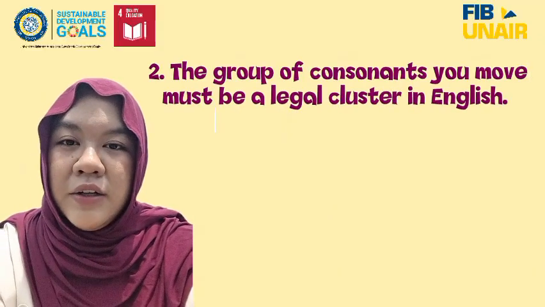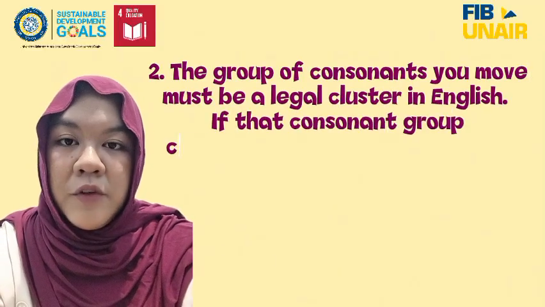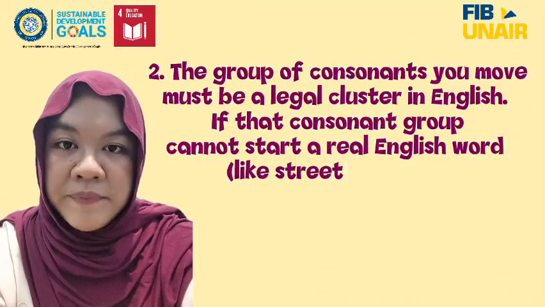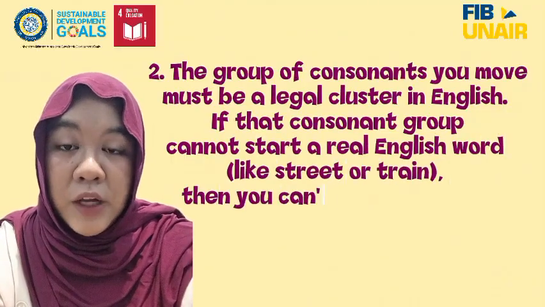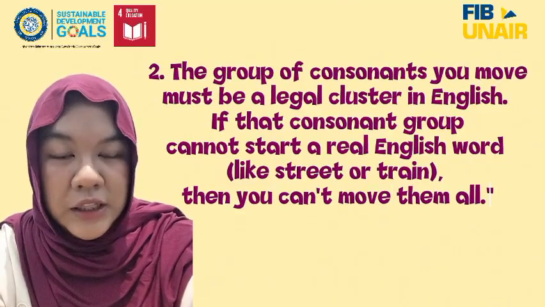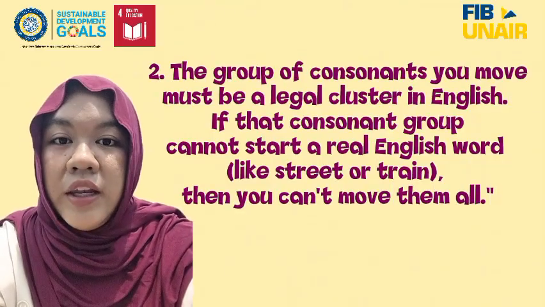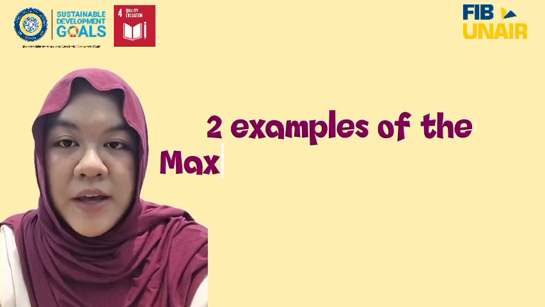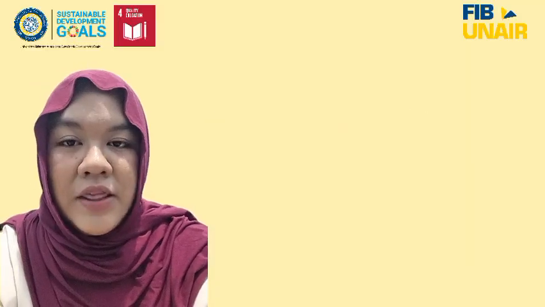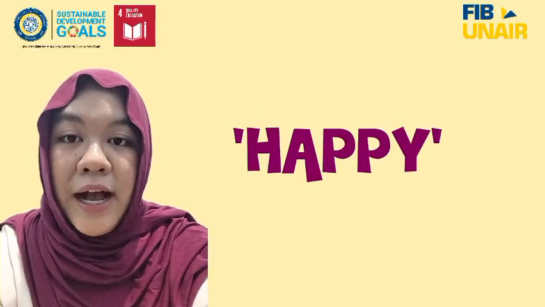But there is a crucial condition. The group of consonants you move must be a legal cluster in English. If that consonant group cannot start a real English word, like "street" or "train," then you cannot move them all. So we have two examples of this maximum onset principle. The first one is the word "happy."